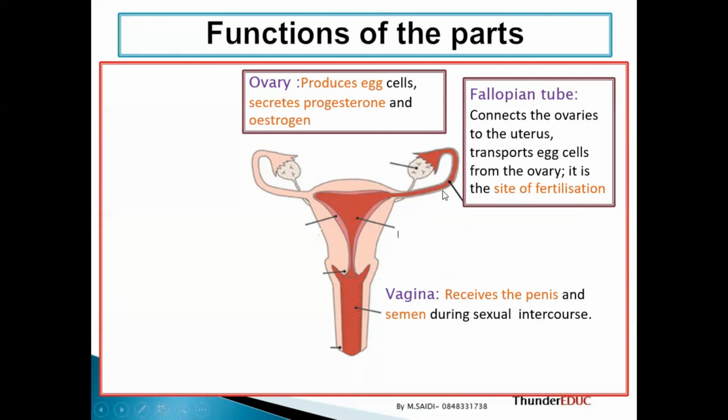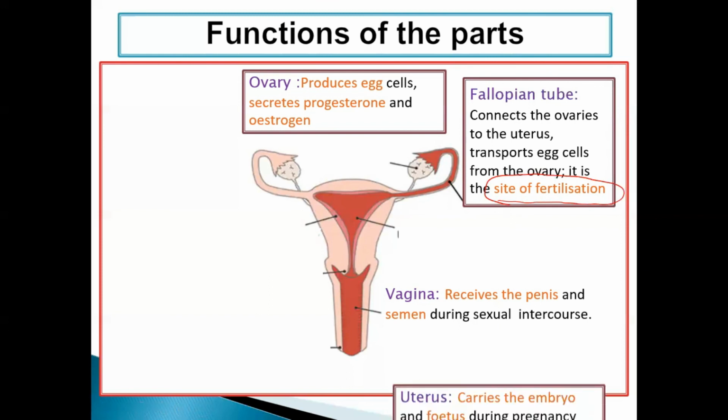However, the major function of the fallopian tube is that it is a site for fertilization to take place. It's a site where fertilization takes place. We love this in exam. When we ask you what is the function of the fallopian tube, it's a site for fertilization.